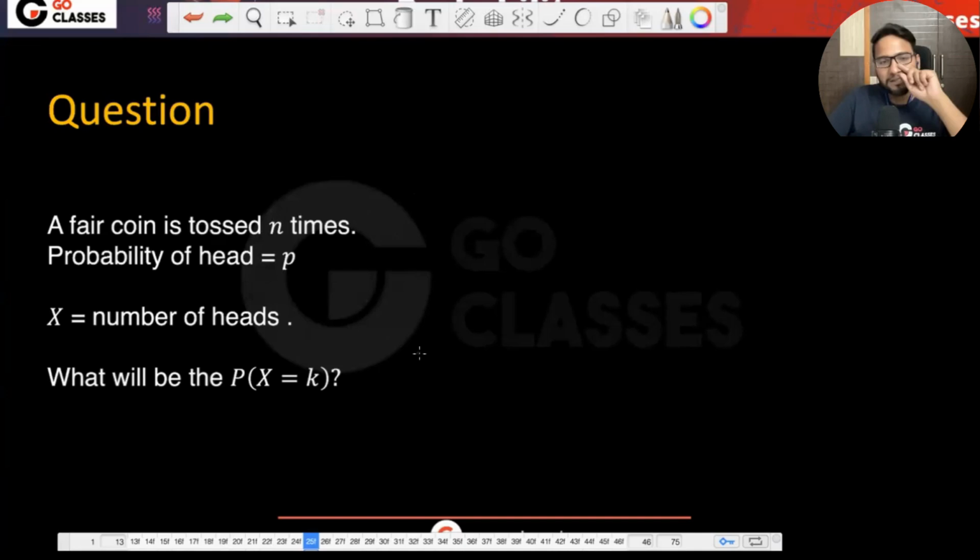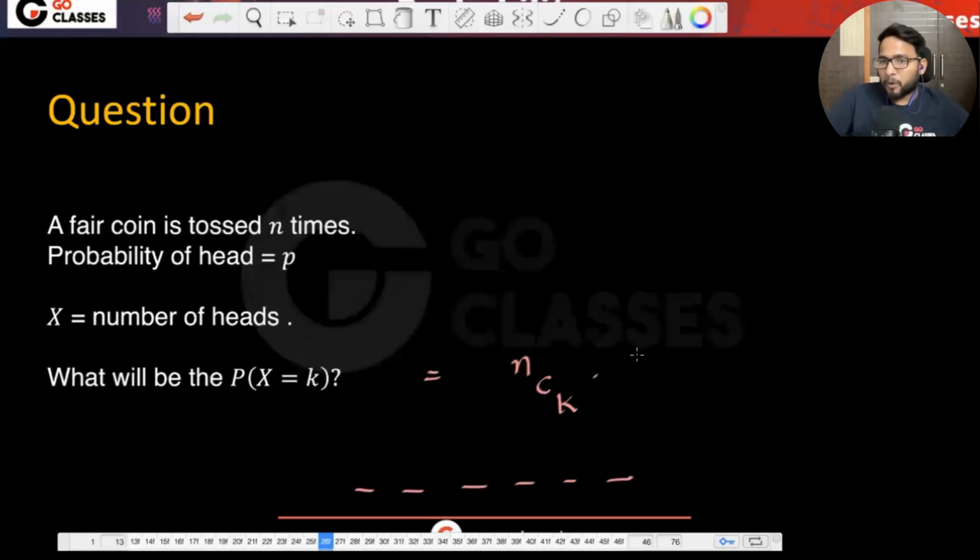Great. So let's see how to solve this question. What is the probability that X is k, which means they want the number of heads to be k. Out of those n locations, you have to select k locations where you have to have the head, and then multiply by the probability of just one sequence.